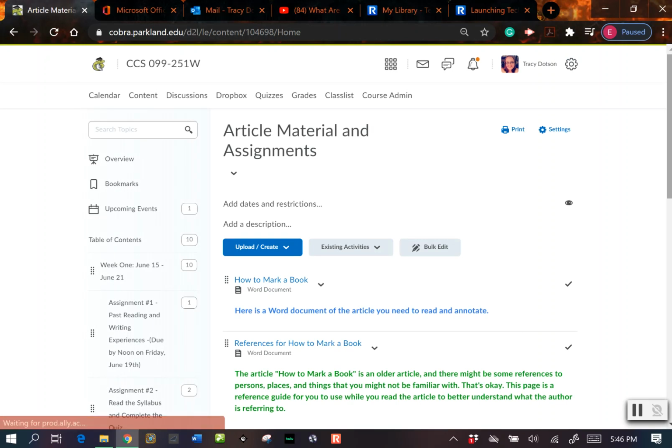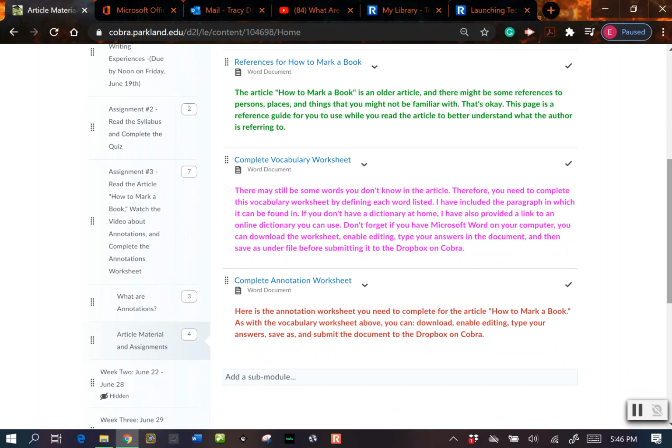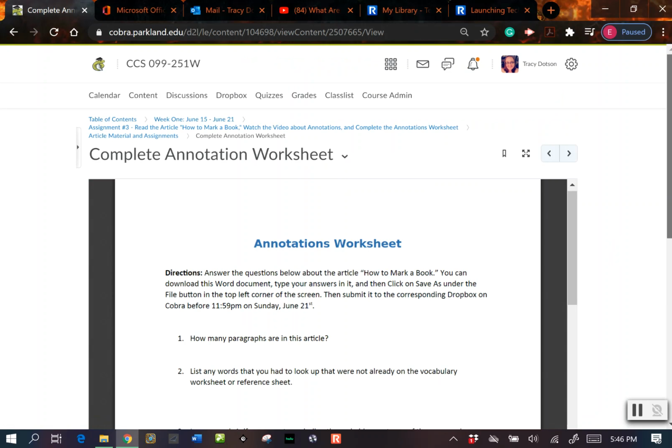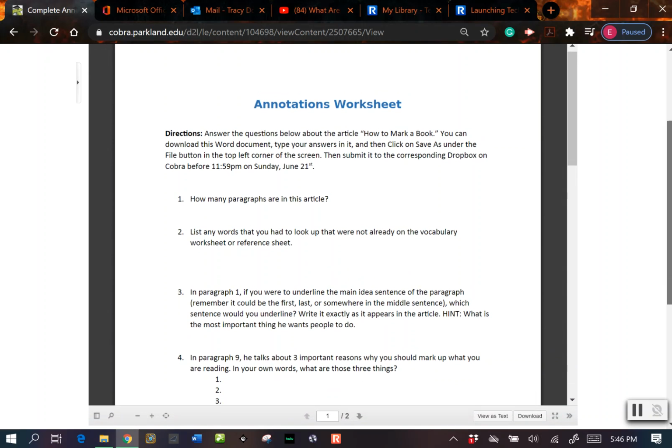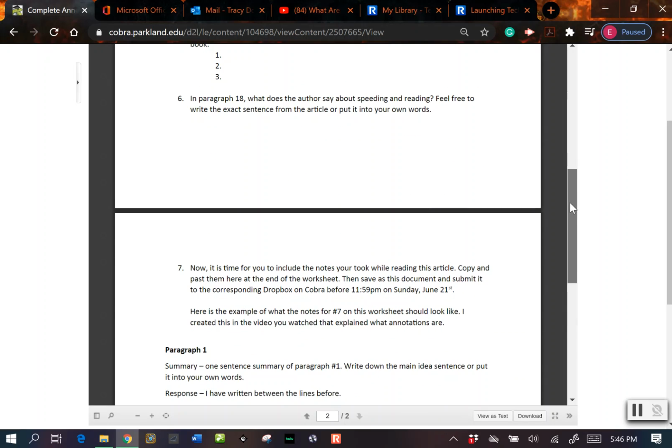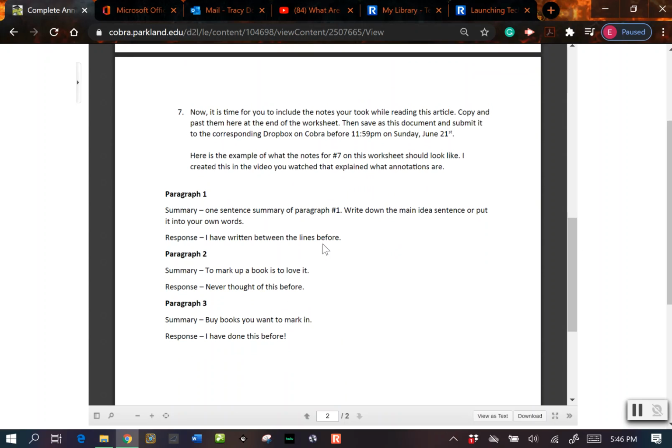And then finally, the last assignment is to complete the annotation worksheet. And so in the previous video that was listed underneath this assignment, I went over how to annotate and things like that. So annotations are going to be a little bit different because you can't turn in a paper copy to me. So I kind of explained this worksheet, and then you'll make your own notes and you'll copy and paste those down here. This is an example that I used in the video. So you'll see that right here. So that's what I'm referring to there.